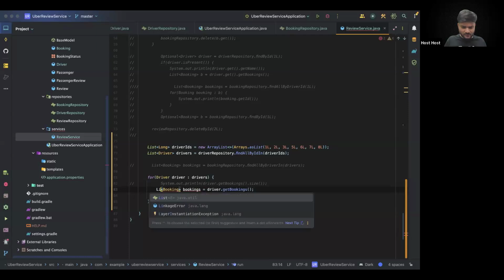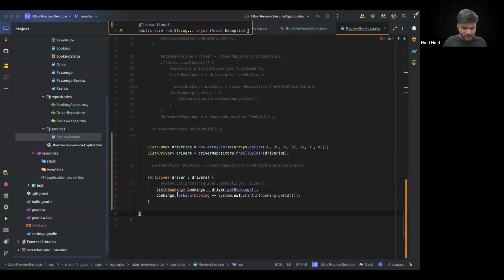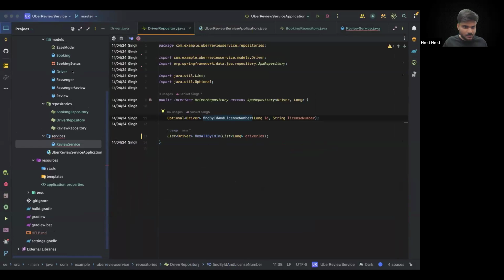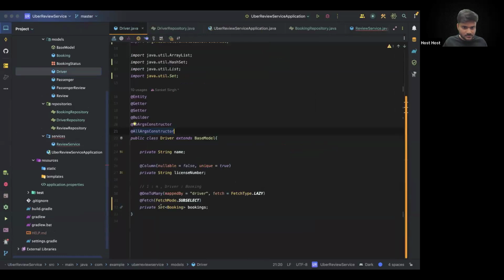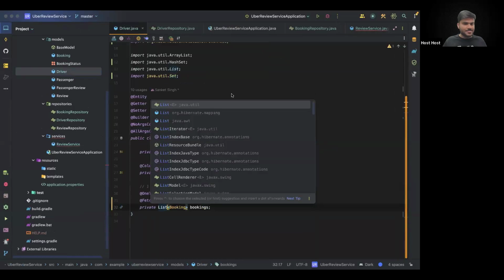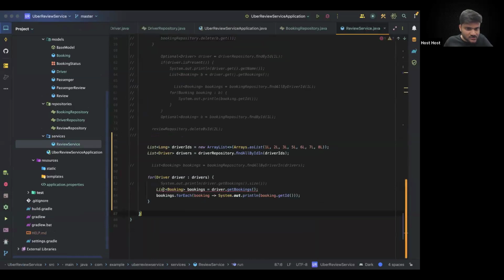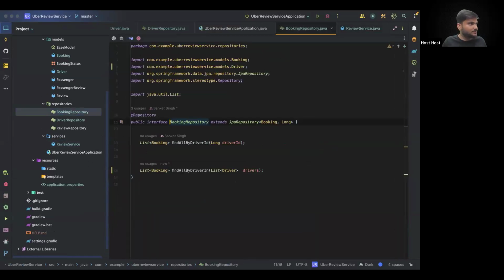Now we don't even need, I guess, the set and everything. List should be fine here. And one second, driver repository. Let's make it a list. Okay. Now, do you guys understand one solution that we had here? This one, find all by driver in, so in the booking repository.